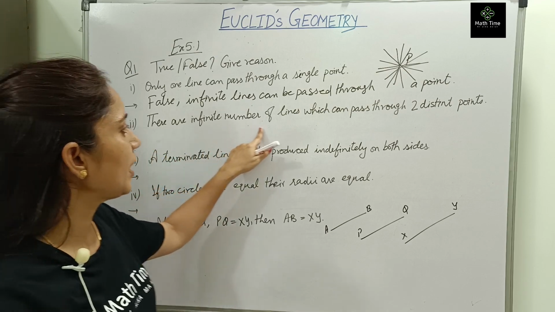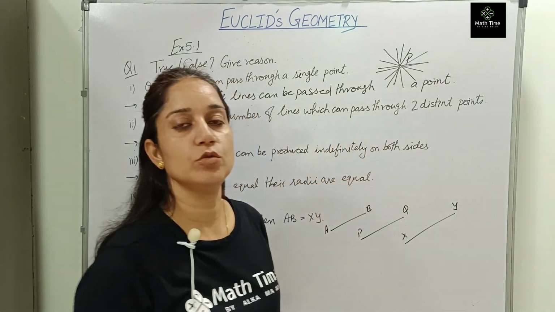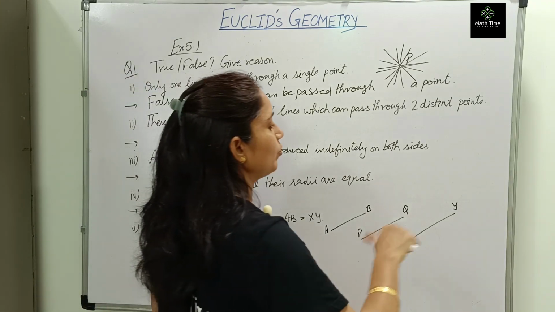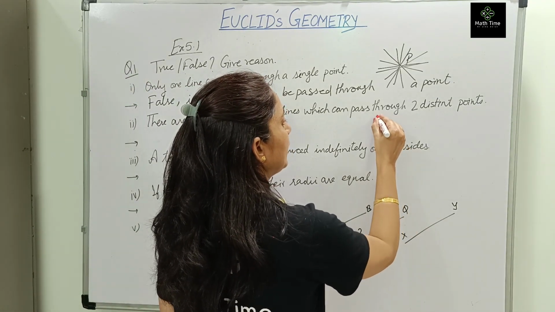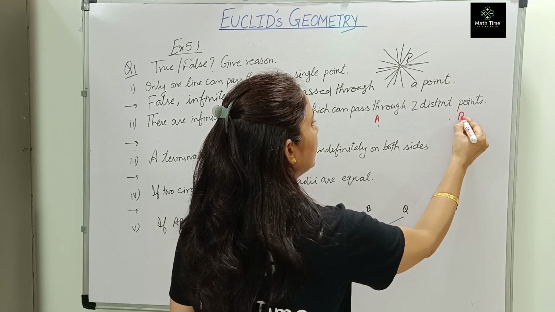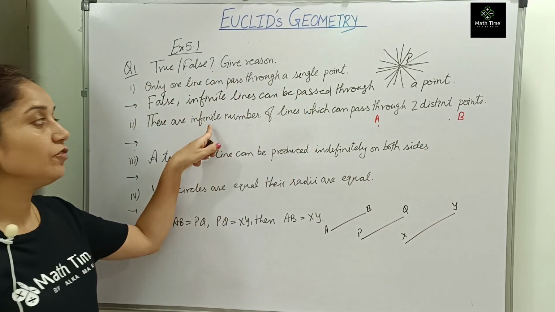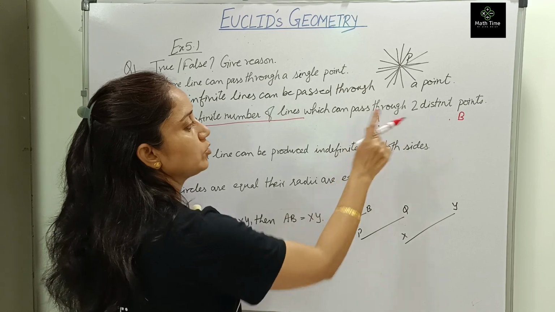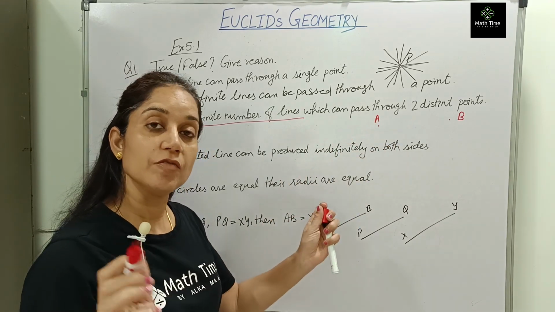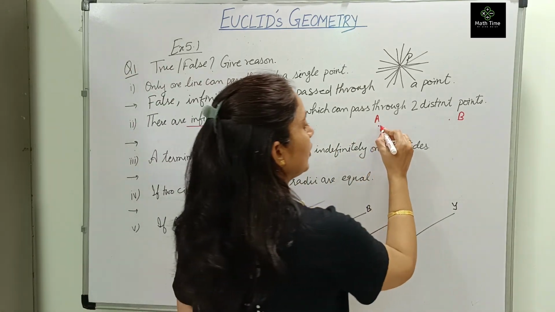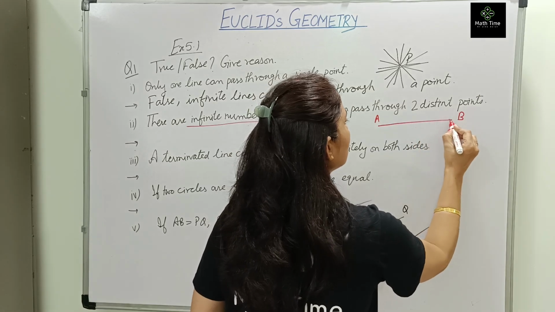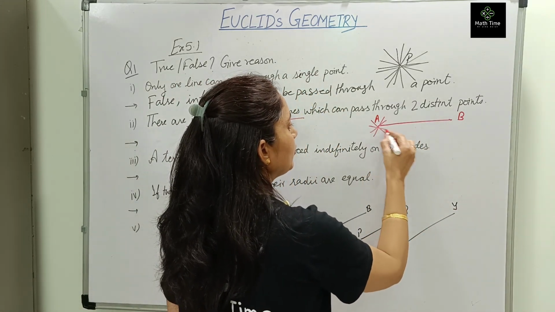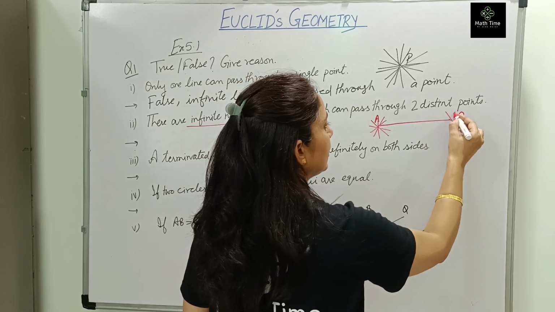Second, there are infinite number of lines which can pass through two distinct points. Let us make two distinct points. This is point A, this is point B. It is saying there are infinite number of lines. कितनी lines बन सकती हैं? Infinite lines can pass through 2 points. Let us see. One line, so we are able to draw. Remaining, through A, many line segments can be drawn.